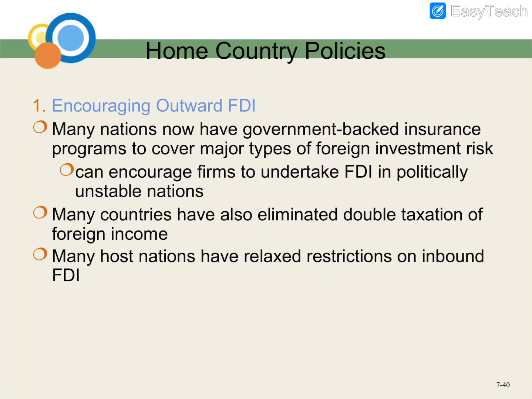If the nation has political instability, the government will give you the insurance program, meaning they can help you if you have a problem. Many countries also eliminate double taxation of foreign income. So they will give you what we call a privilege. They're not going to have a lot of tax that you need to pay. They're going to eliminate double tax, maybe just one tax for you.